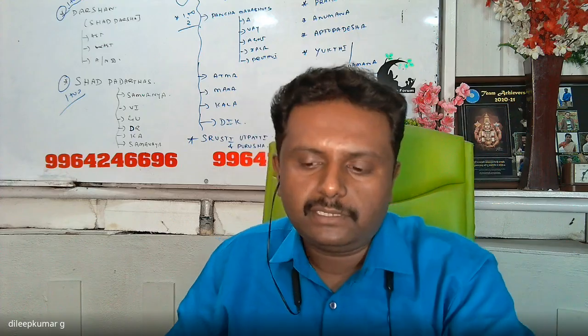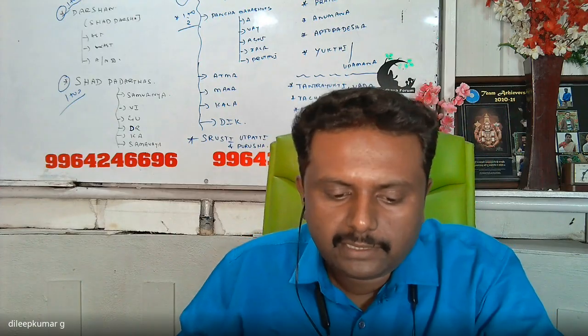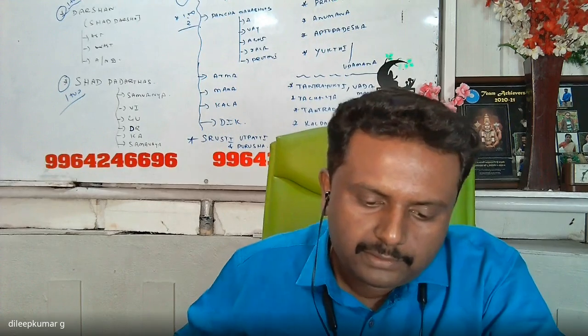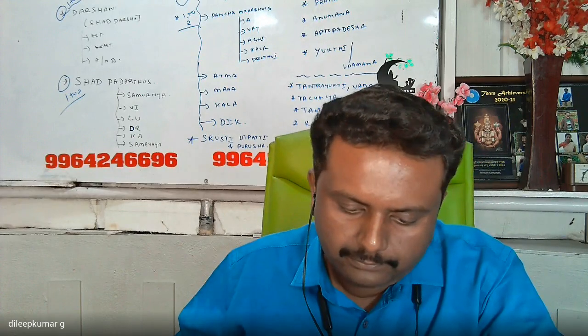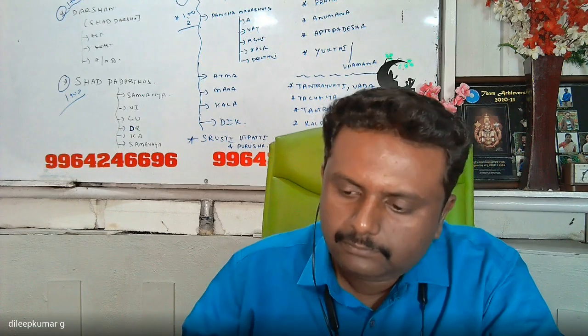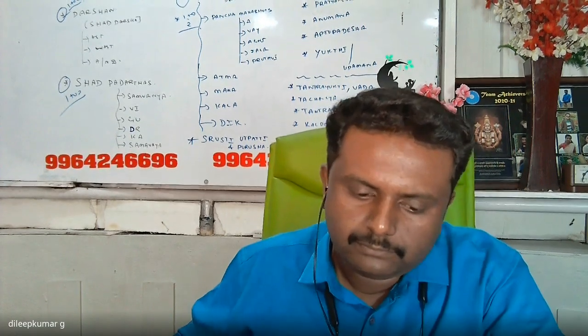Mainly Darshanas are classified into three: Astika Darshana, Nastika Darshana, and Astika and Nastika Darshana. The Shad Darshanas are included in Astika Darshana. The only Nastika Darshana is Charvaka Darshana. Astika and Nastika Darshanas are Buddha and Jaina. Okay, so this is about Darshana.